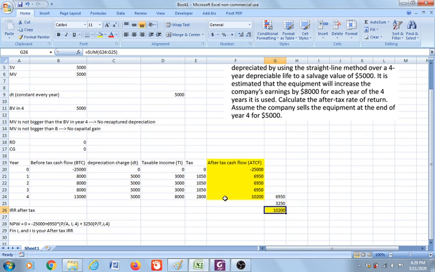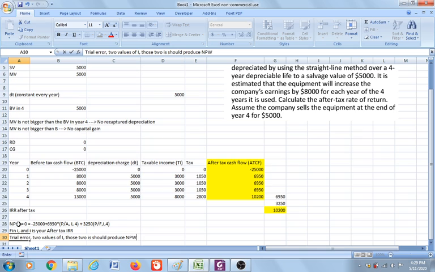Now, if you do it manually, then you need to do trial and error. You need to try two values of i, and those two i's should produce a positive NPW and a negative NPW. Then do interpolation.